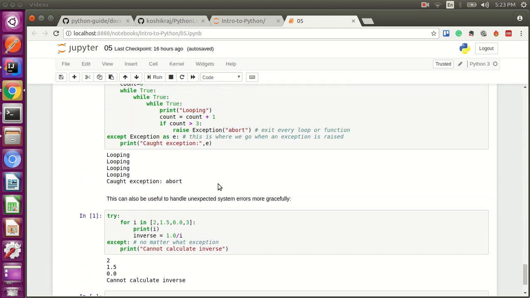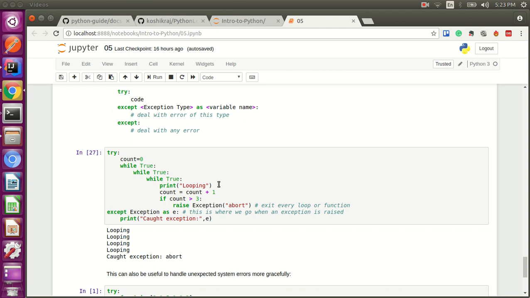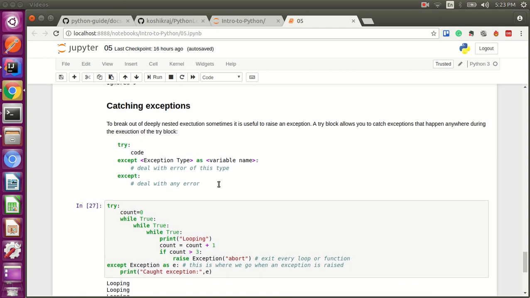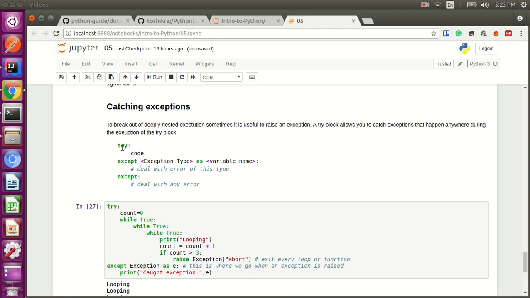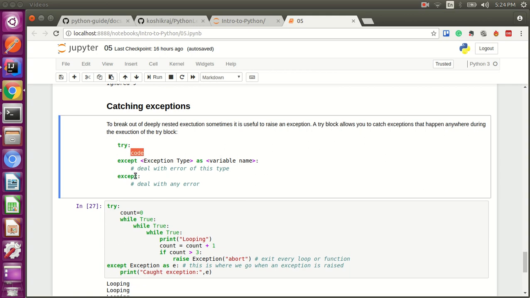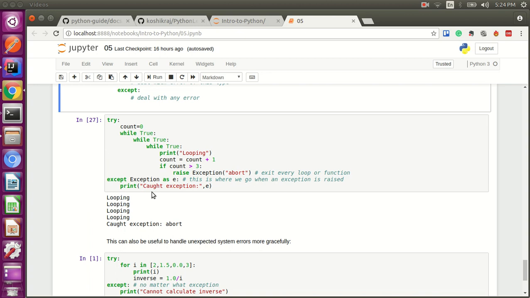You will often see this in programming scripts or projects in Python: we catch the exception and try to raise the error. The simplest example would be: you try some part of the code, and if there is an exception, you don't want to abruptly end it. You do some exception handling, error handling, and then you quit the script or set of statements.